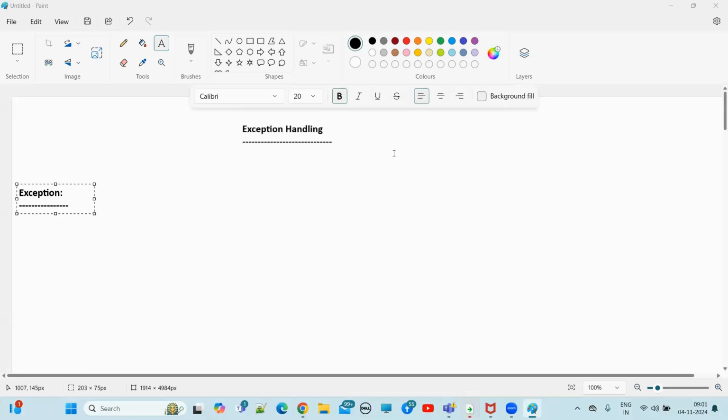But what happened all of a sudden at the 60,000th line of code? Something has happened. So due to that, what will happen? The normal flow of the execution has been disturbed. So here, abnormal termination of the program, instead of graceful termination of the program. So what is the end result here? Abnormal termination of the program.